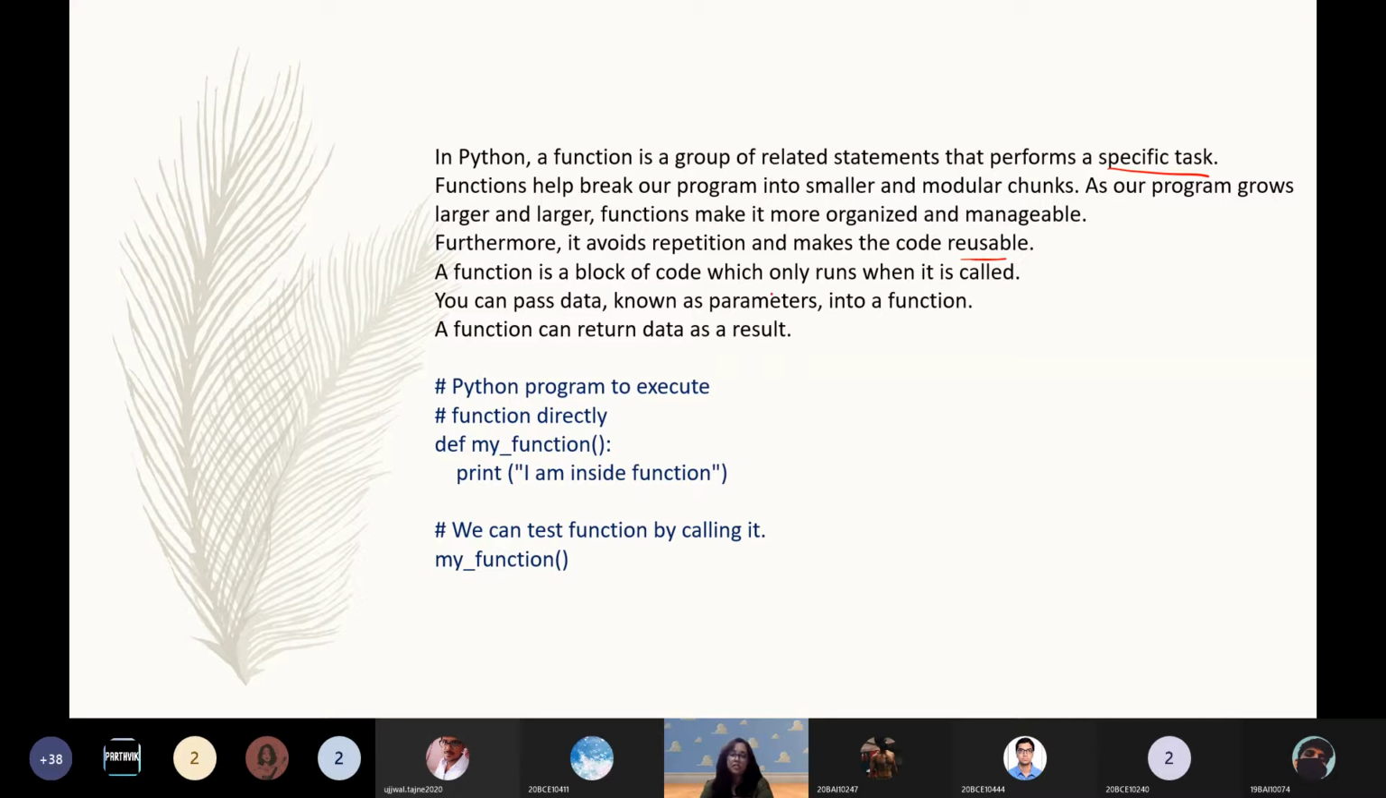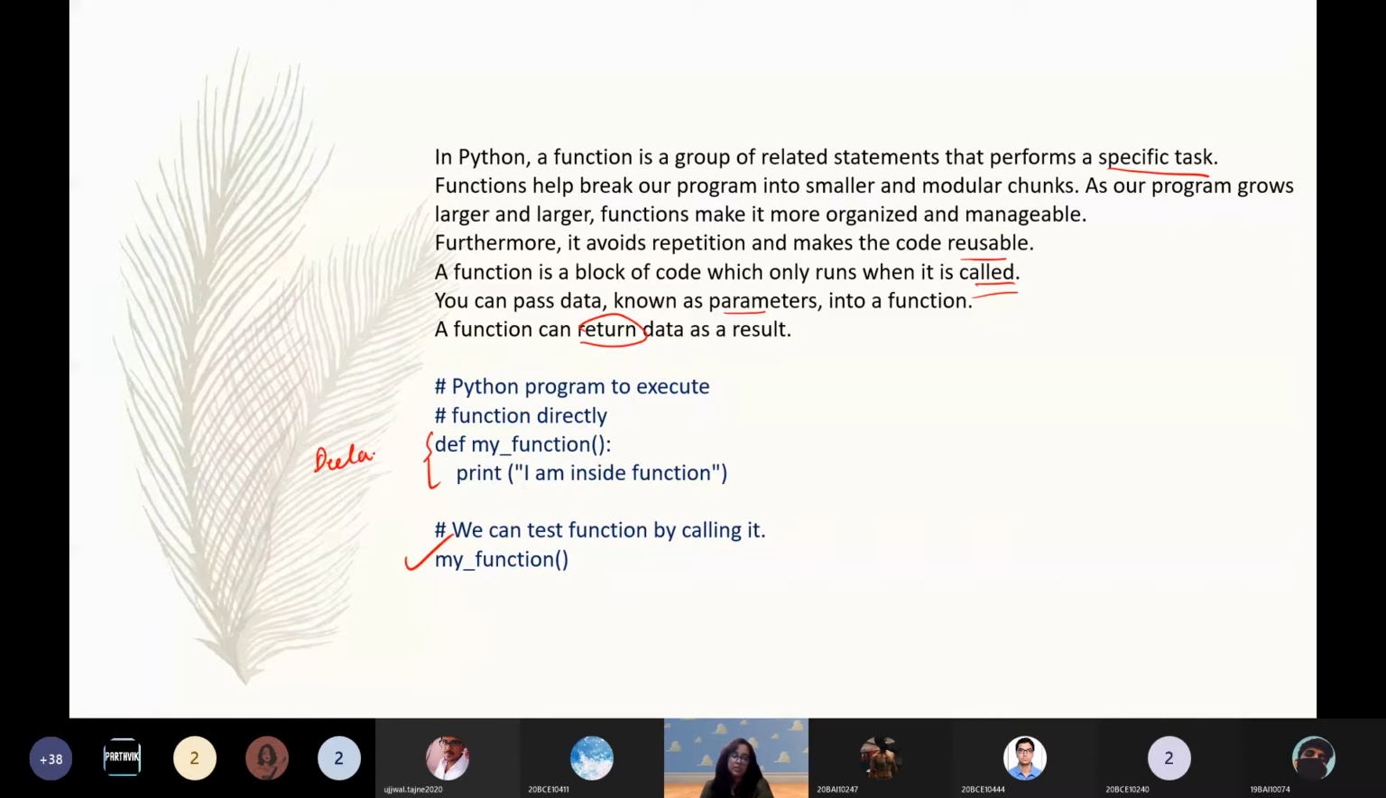A function is a block of code which only runs when it's called. So you always have to call a function. It won't automatically execute. We can pass data through it, which are known as the parameters of a function. And using the return statement, we return the value. That means whatever output is derived from the function is returned to the main program or to the user through the return statement. So again, this is how you call a function, and this is how you declare a function.